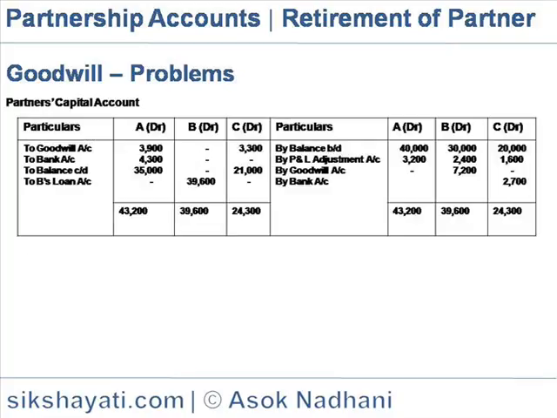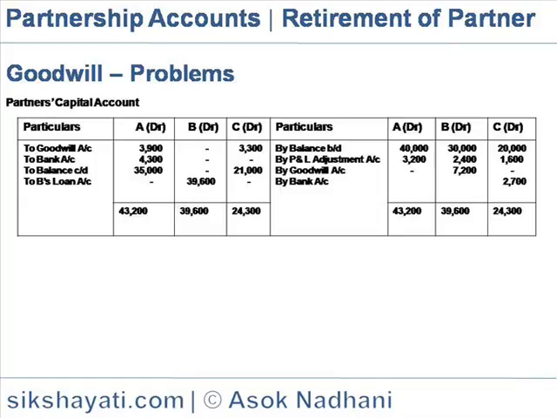So we see the partners' capital accounts. All the entries have been explained. On the credit side, for A, B, C, the balance brought forward from their previous balance sheet is 40,000, 30,000 and 20,000. The profit and loss, the net appreciation, is credited to their accounts: 3,200, 2,400 and 1,600, and goodwill, B's share of goodwill, is 7,200. So the total is 43,200, 39,600 and 24,300 on the credit side in the accounts of A, B, C respectively.